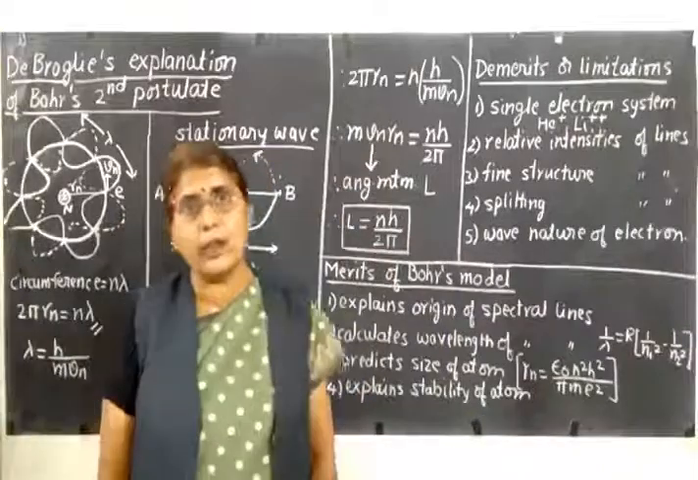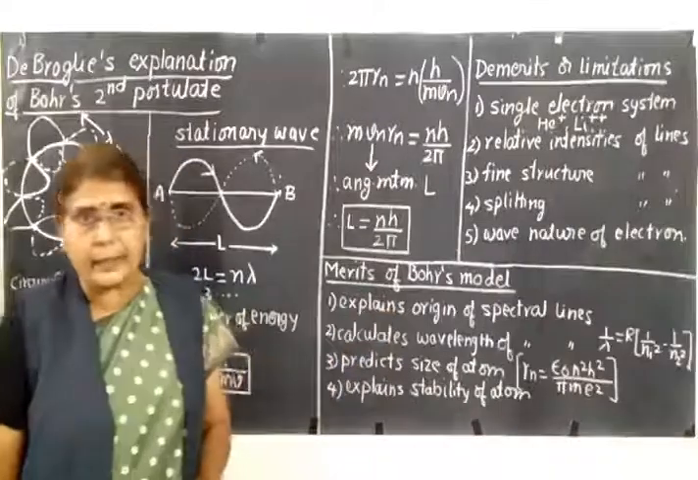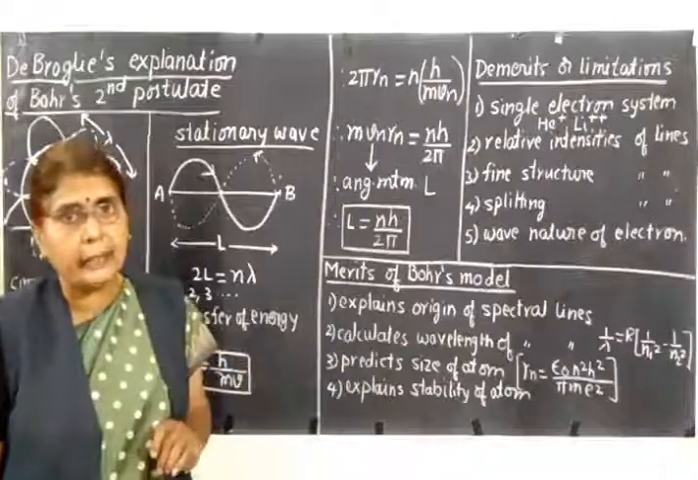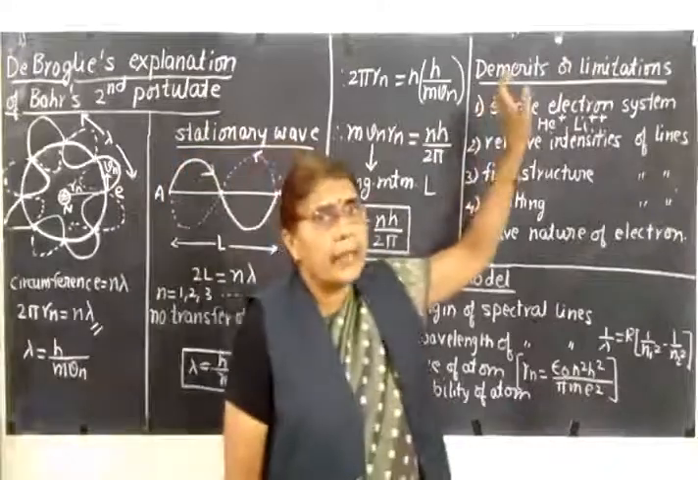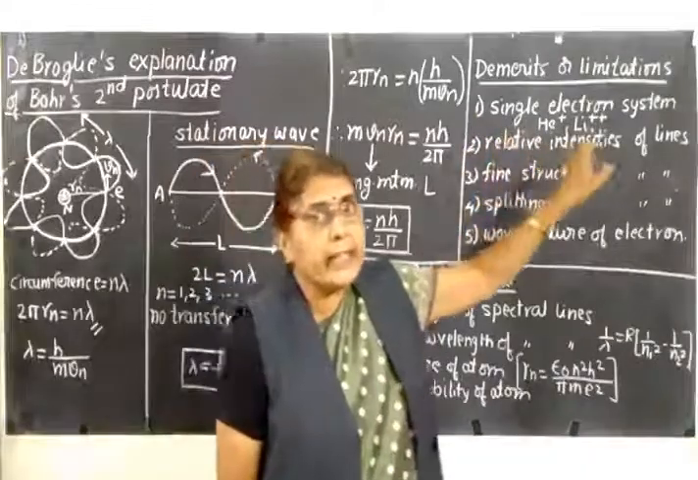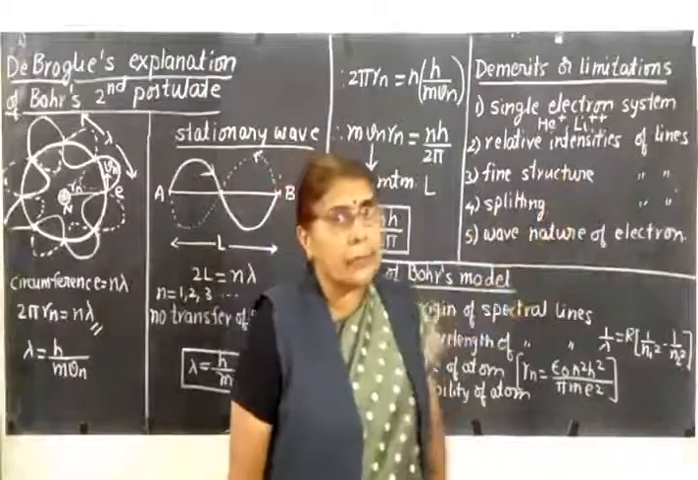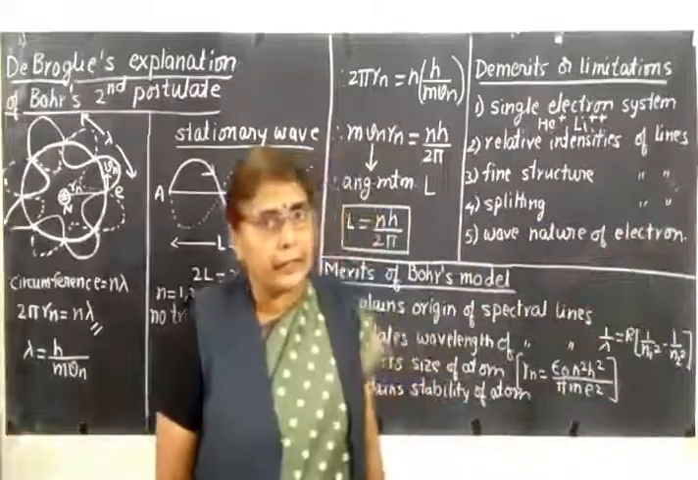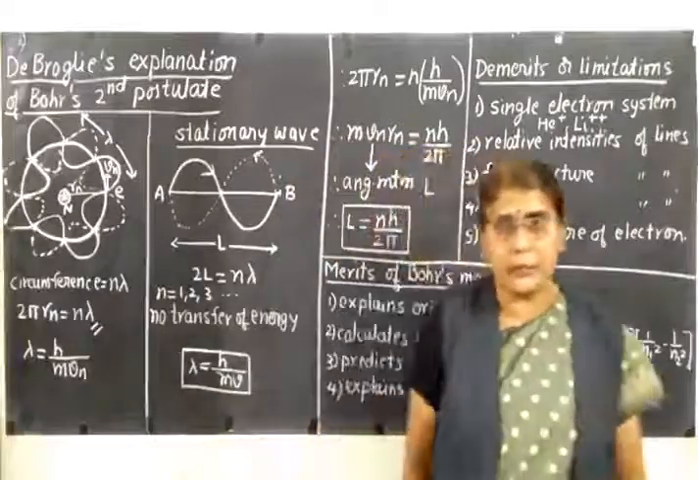Then we have seen the merits of Bohr's atomic model. What are the merits? It explains the origin of spectral lines. It calculates the wavelength of the spectral lines. It predicts the size of the atom, and it explains the stability of the atom. Then what are the demerits? It is applicable only for a single electron system. It does not explain the relative intensities of spectral lines. It does not explain the fine structure of spectral lines. It does not explain the splitting of spectral lines when an electric or magnetic field is applied, and it does not explain the wave nature of electrons.